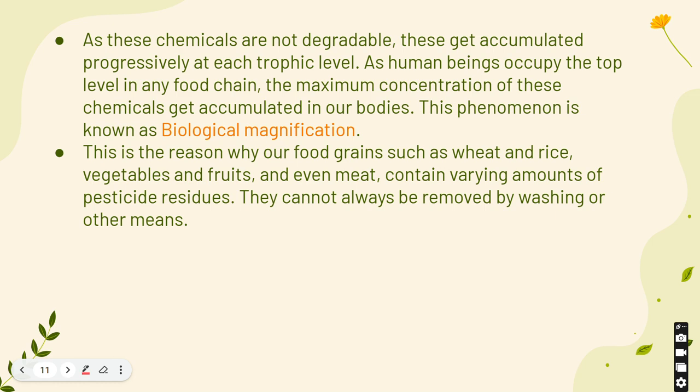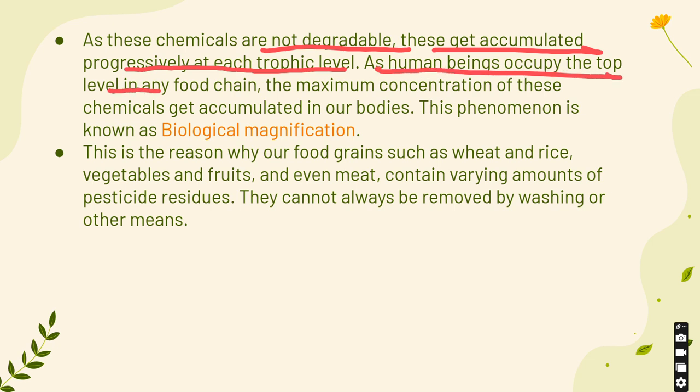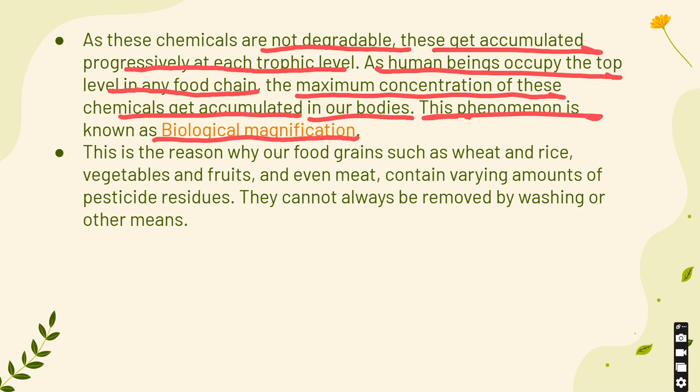As these chemicals are non-degradable, that is, they do not degrade, they get accumulated progressively at each trophic level. As human beings occupy the top level in any food chain, the maximum concentration of these chemicals gets accumulated in our bodies. This phenomenon is known as biological magnification. So, students, kindly remember the definition of biological magnification. This is an important question that can be asked from an exam point of view.